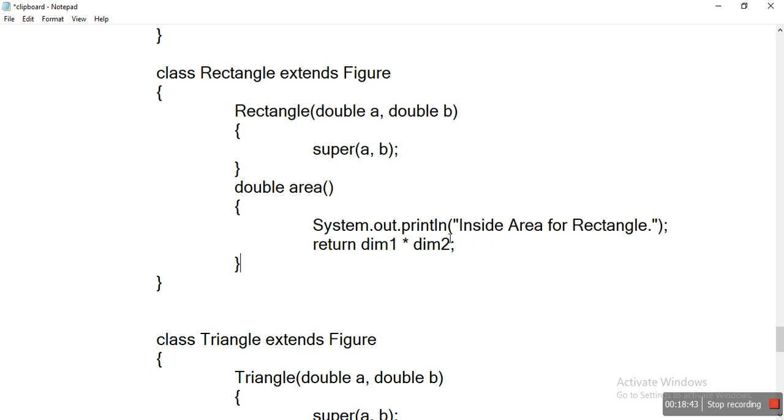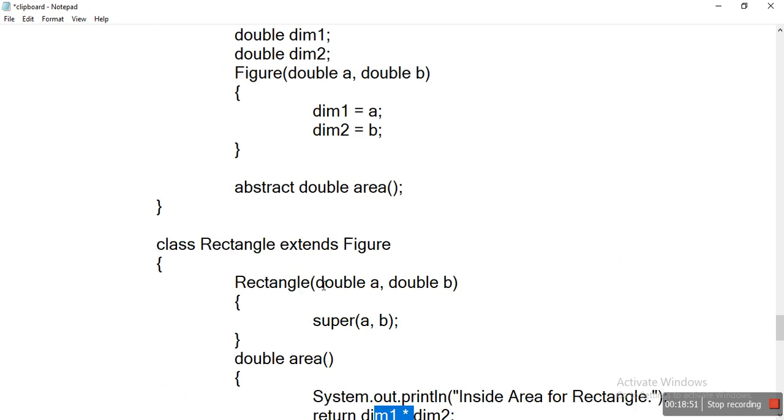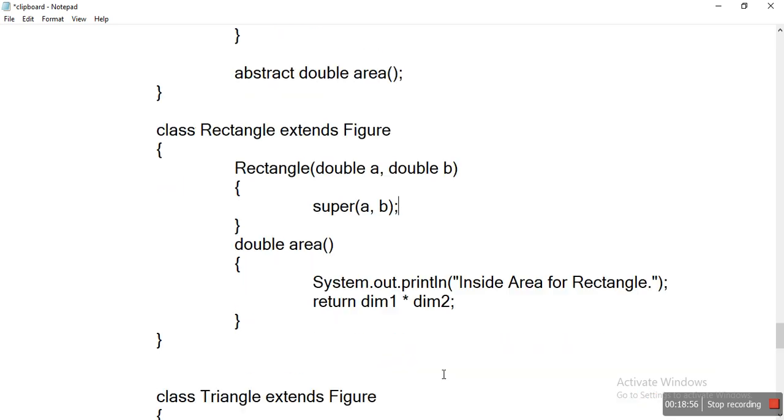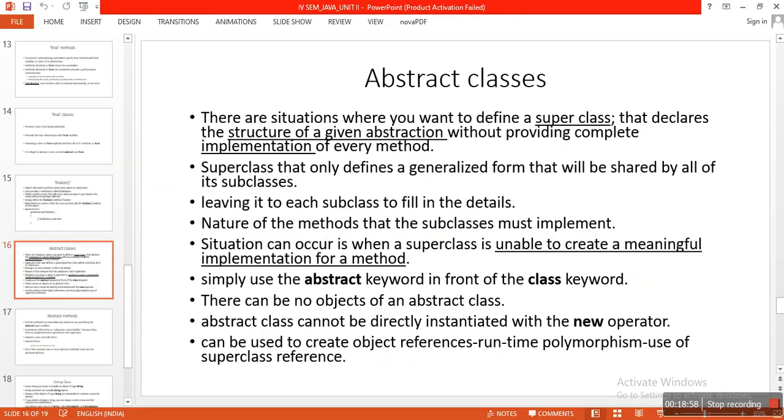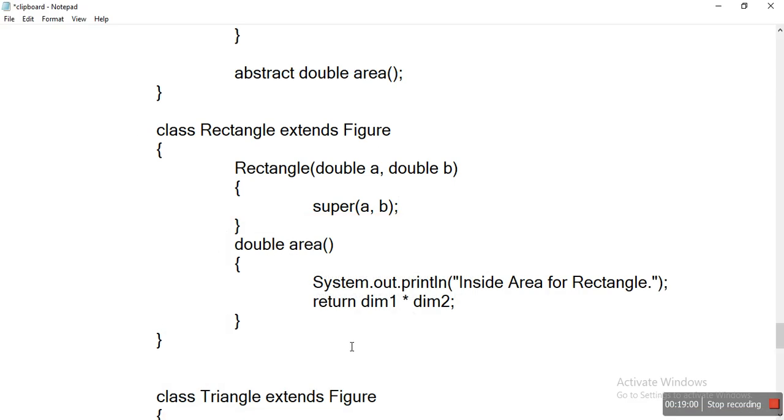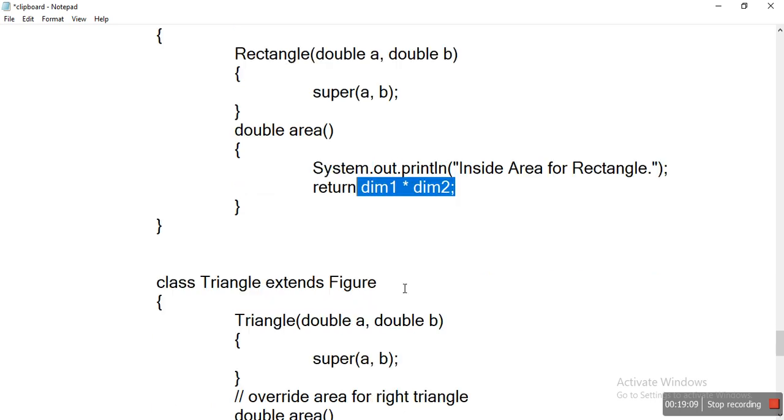We print one message inside, area of rectangle, and return dimension 1 into dimension 2. After this return statement, this method returns a double value. Just remember this much.